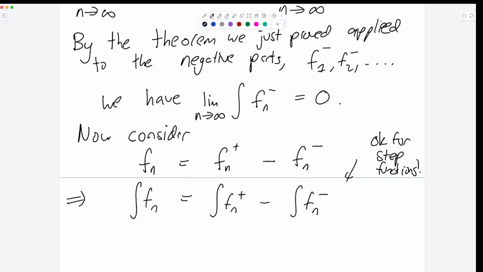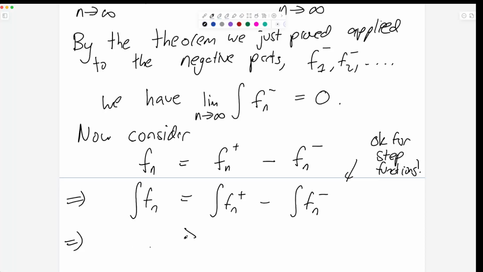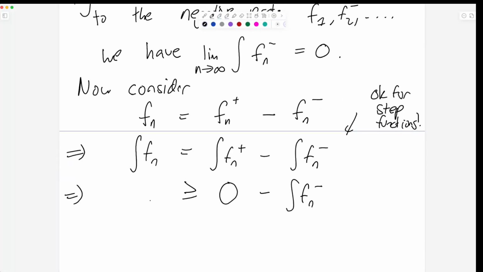Okay, and if I take the limit as n goes to infinity of the integral of Fn, do I want to do the integral first, or I just want to say it's greater than 0 first? Let's make it greater than 0 first. This is greater than or equal to 0 minus the integral of Fn minus. And now I'll take the limit of both sides.